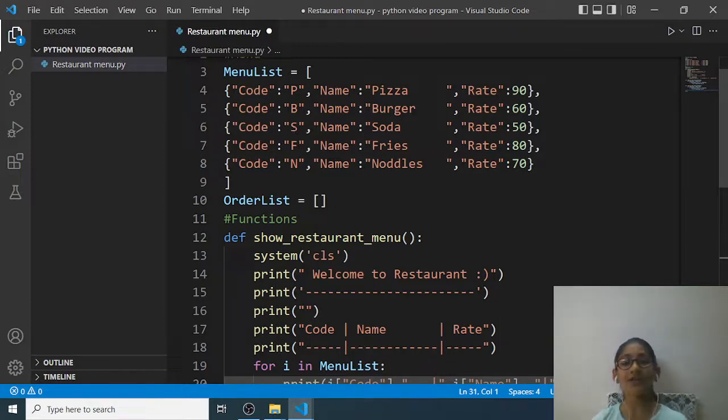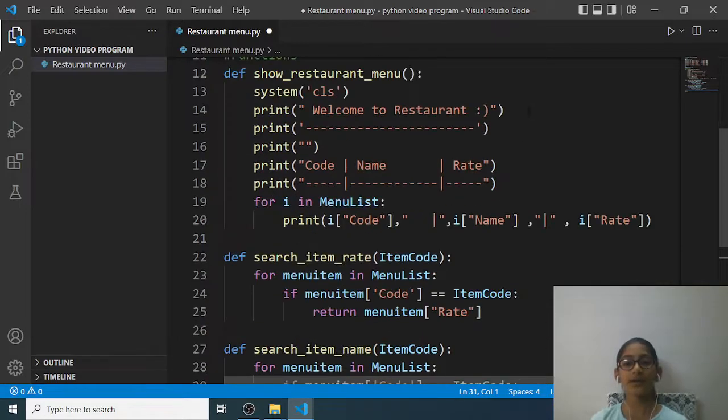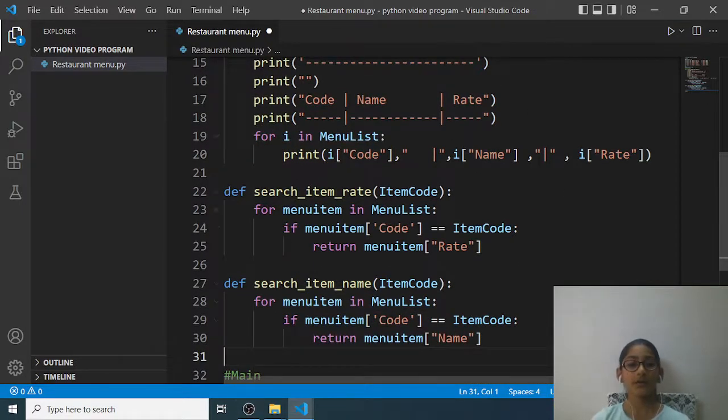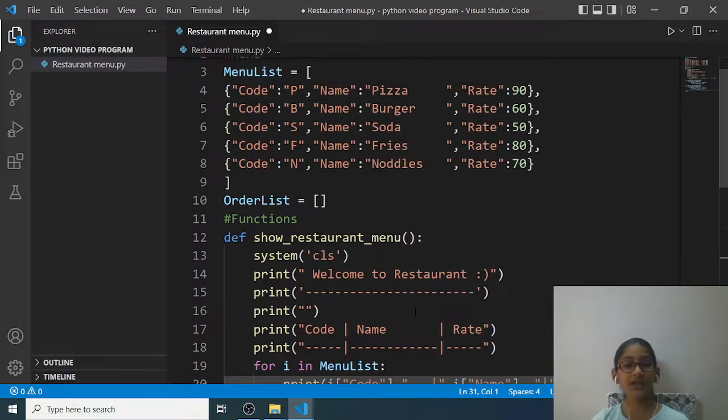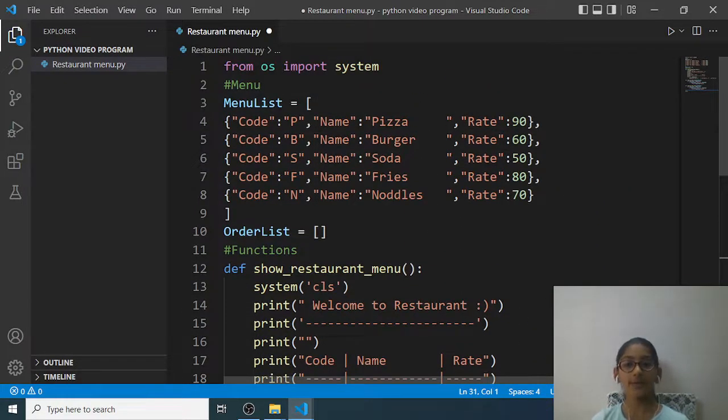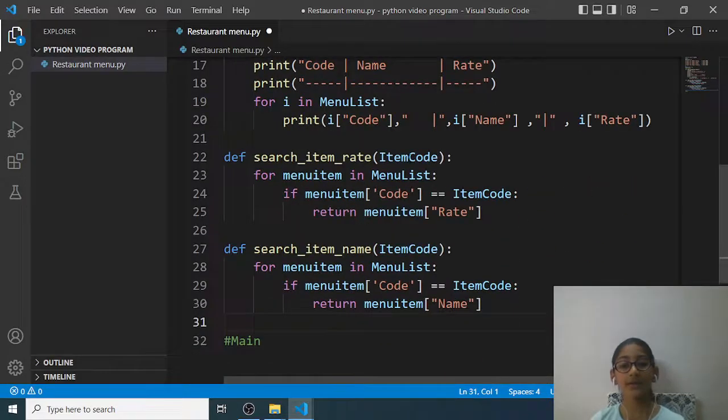Then it will see its rate is 50, and then it will return the rate. Same for the name loop: it will search the name for it. S matches, it will search the name for it, soda, and then it will return the name.